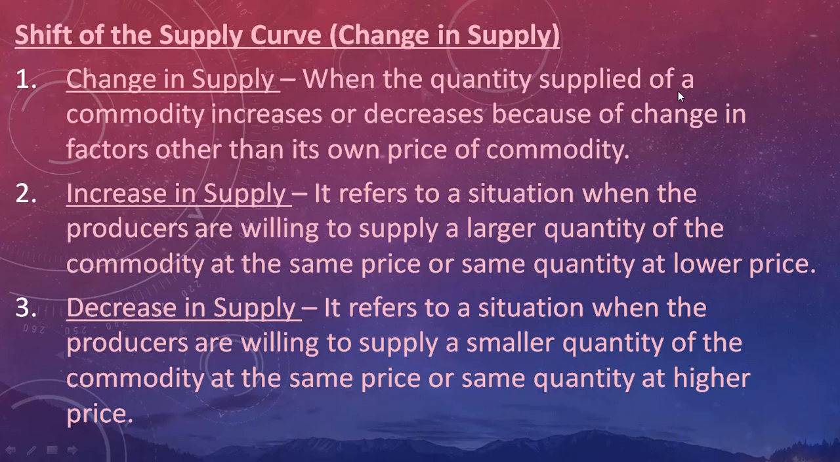When the quantity supplied of a commodity increases or decreases because of a change in other factors, whereas price remains constant, it is known as the change in supply. This change is of two types: increase in supply and decrease in supply. Increase in supply refers to a situation when the producers are willing to supply a larger quantity of the commodity at the same price, or the same quantity at a lower price. So when suppliers are willing to supply a larger quantity at the same price, it is known as the increase in supply.